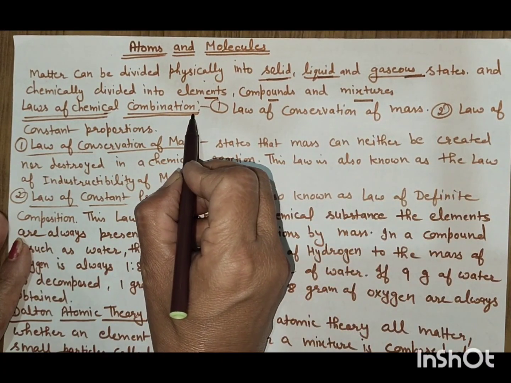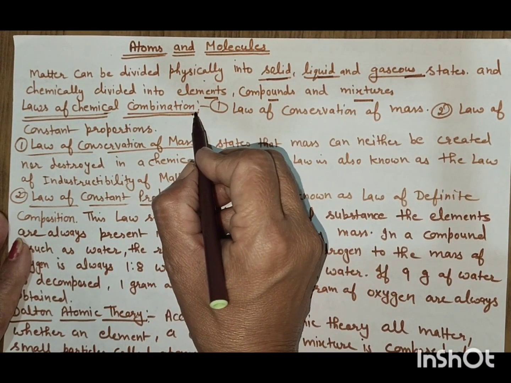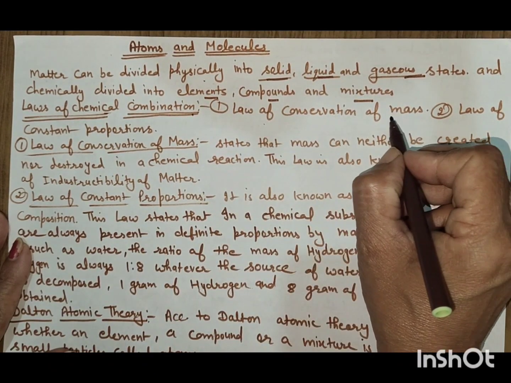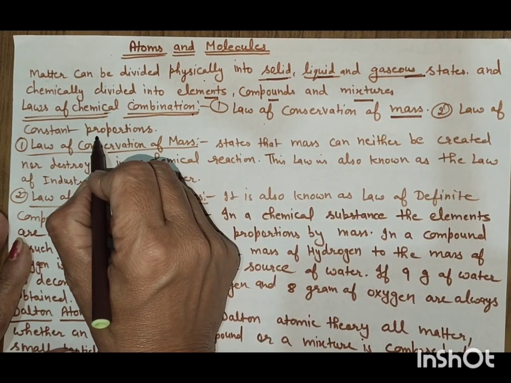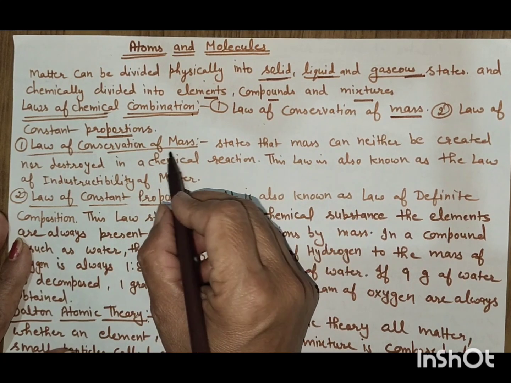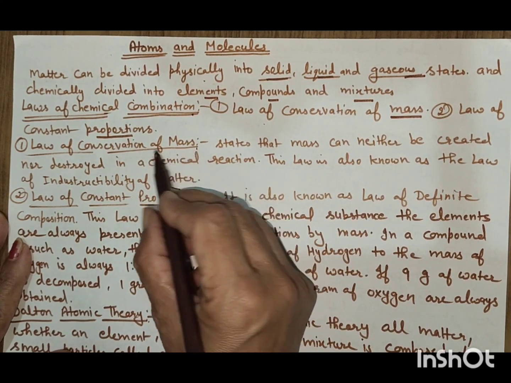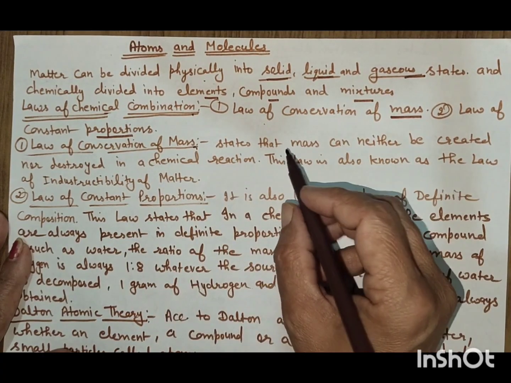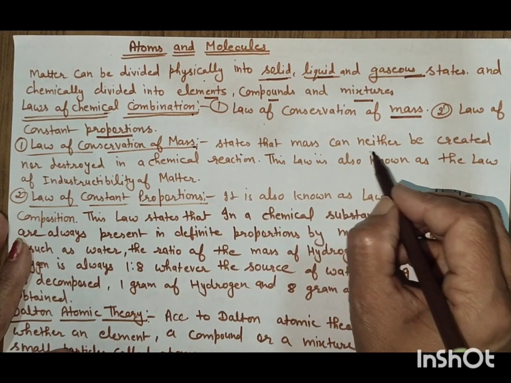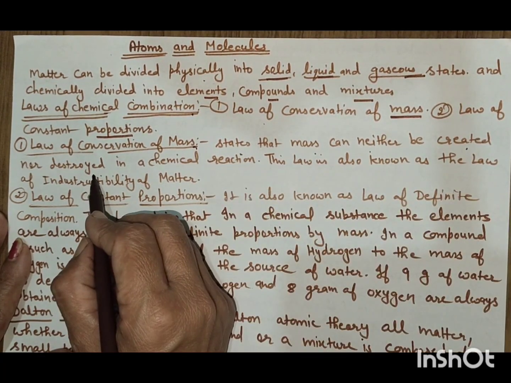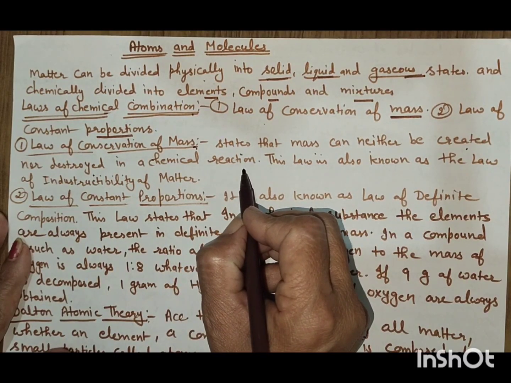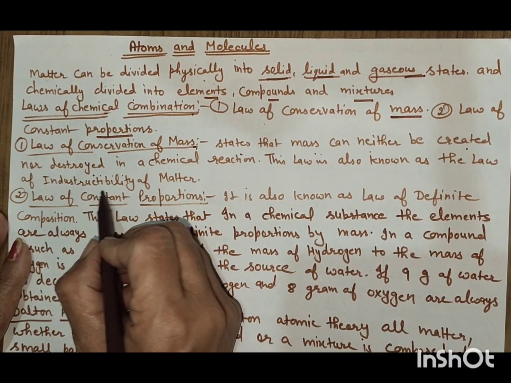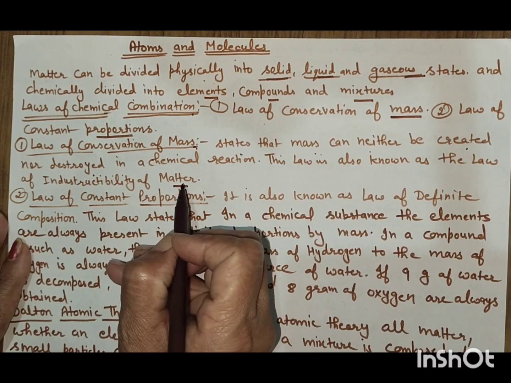Laws of chemical combination. There are two laws of chemical combination: the law of conservation of mass and the law of constant proportions. Law of conservation of mass. Conservation of mass means mass cannot be destroyed. It states that mass can neither be created nor destroyed in a chemical reaction. This law is also known as the law of indestructibility of matter.